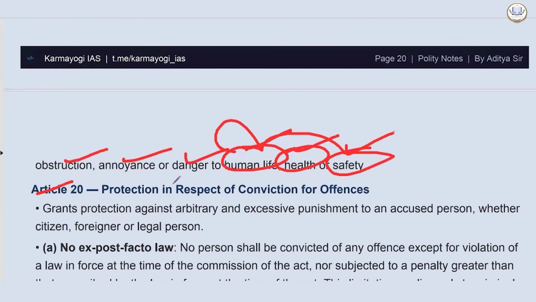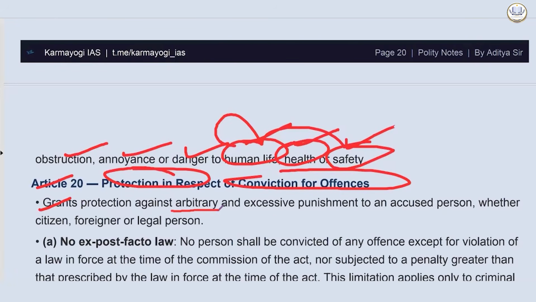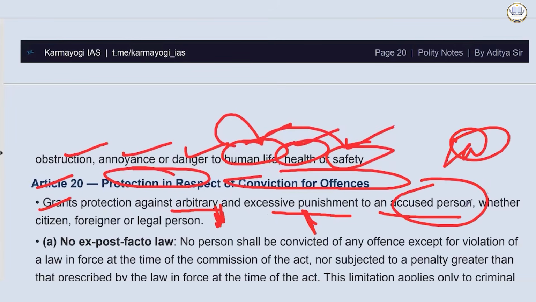Then we have Article 20, protection in respect of conviction for offences. It grants protection against arbitrary and excessive punishment to an accused person. Arbitrary means without following the rules and procedures. Excessive means more than what is prescribed, to an accused person, not convicted already, whether citizen, foreigner, or legal person, anyone.